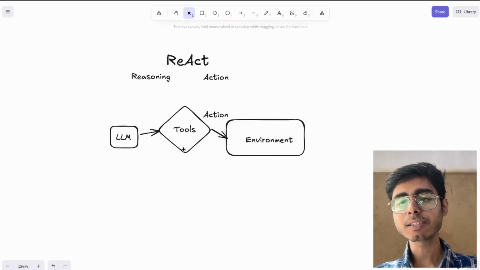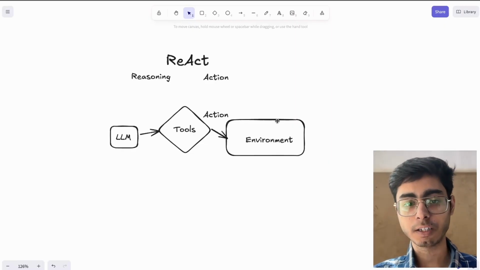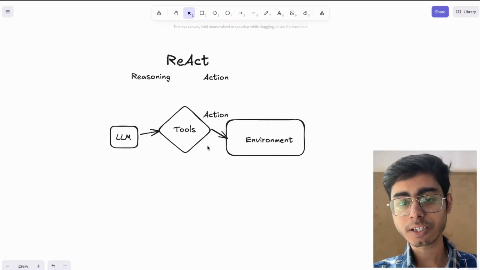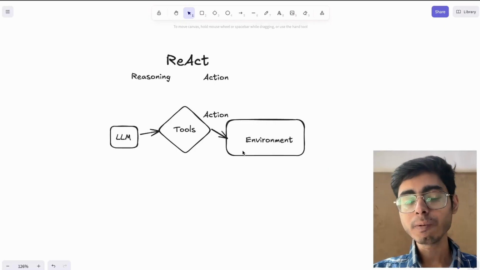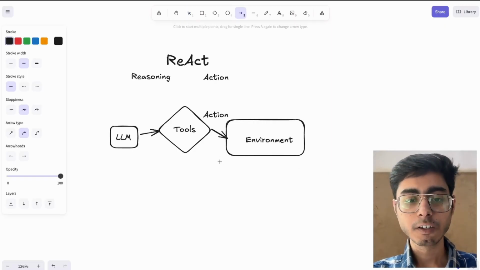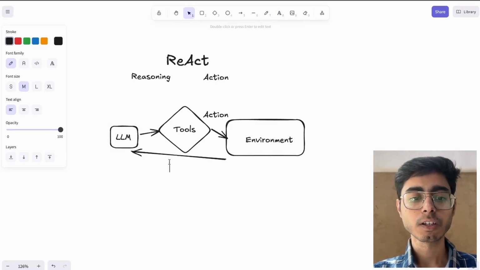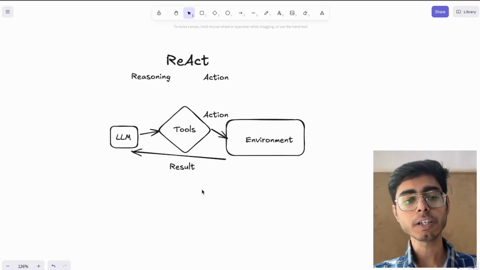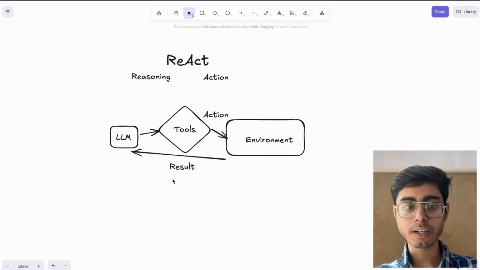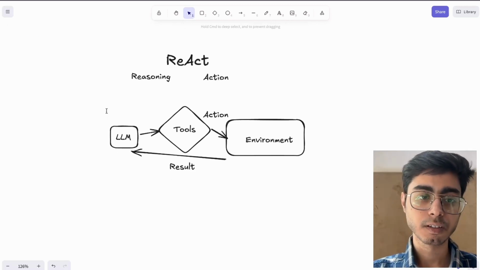So there are various steps happening, and all of these steps need some kind of tool call. It has to call a tool to perform this action in the environment. As soon as an action is done in the environment, there will be some result. That result will again be sent back to your LLM. Based on this result, the LLM thinks.